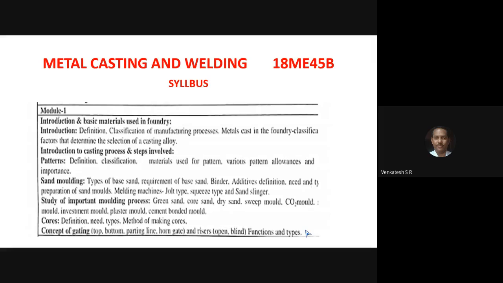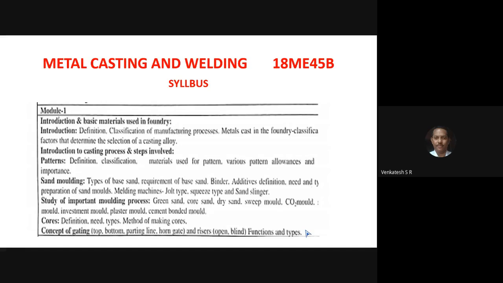Write down Manufacturing Process 1 by Dr. Radhakrishna. One more book is available, Manufacturing Process by P.N. Rao.